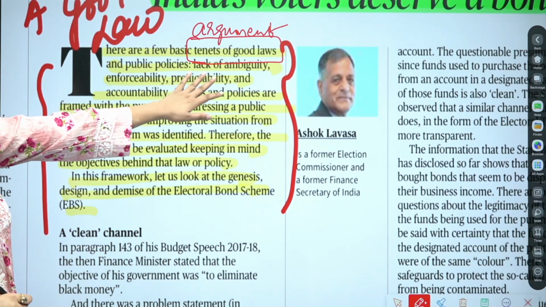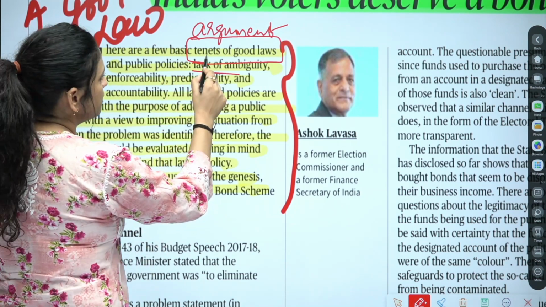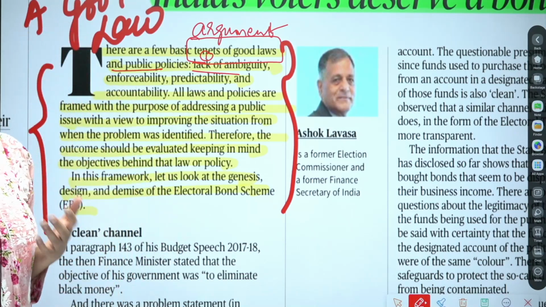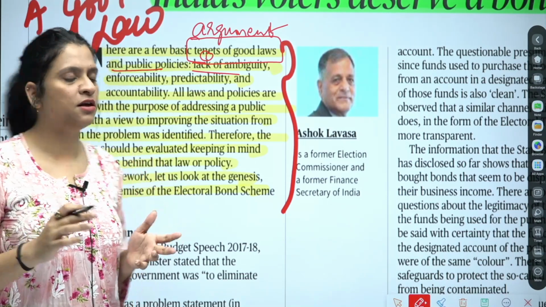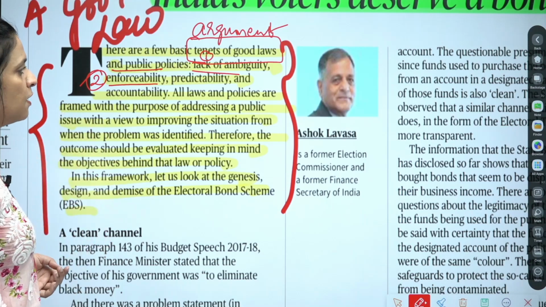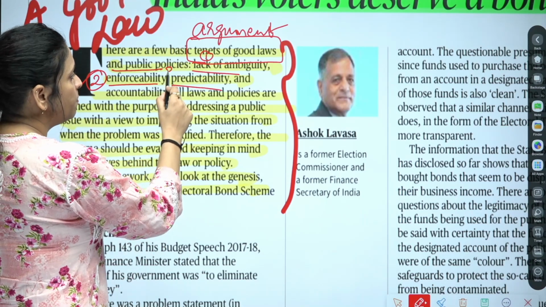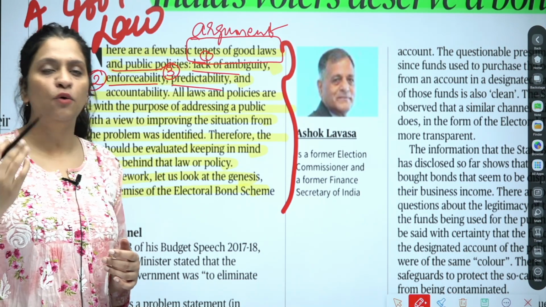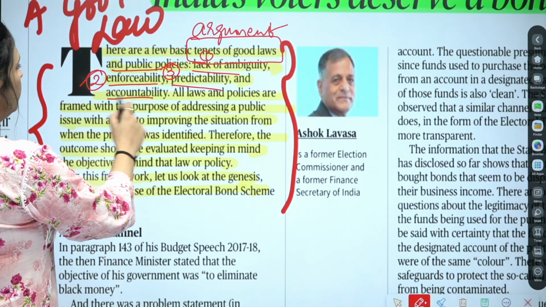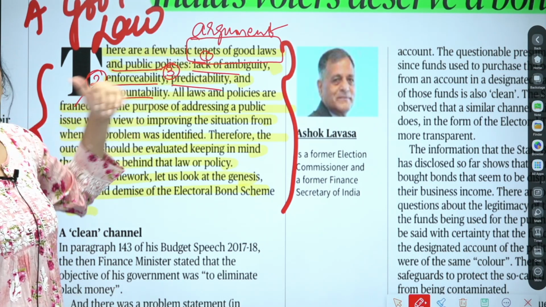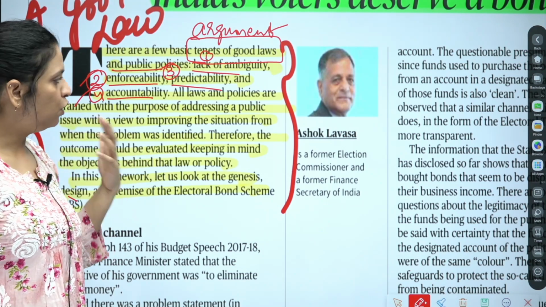And public policies: lack of ambiguity. The basic tenet for good law and public policy should be lack of ambiguity. There should be no ambiguity, meaning it should be clear what is meant. Enforceability, it should be enforceable. Predictability, it should be predictable what the outcome is: if it is enforced in this way and this process is followed, what will the outcome be. And accountability, fourth. These are the qualities of the tenets of a good law.